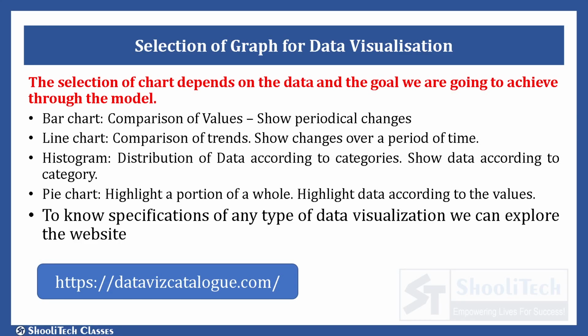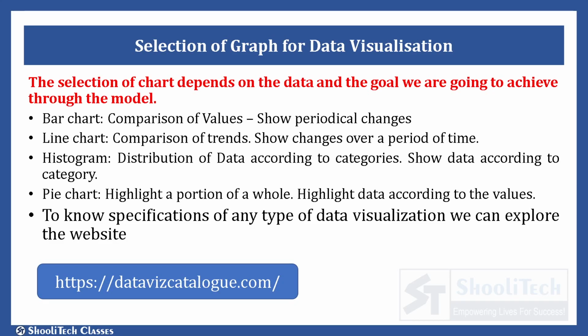And the selection of chart depends on what type of data we are using and what goal we want to achieve through the AI model. Like if we want to compare the values or see the periodical changes, we use bar graph. If we want to observe the changes in the trends over a period of time, then we use line graph.